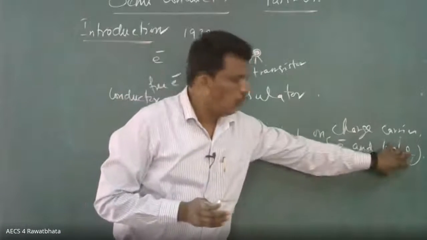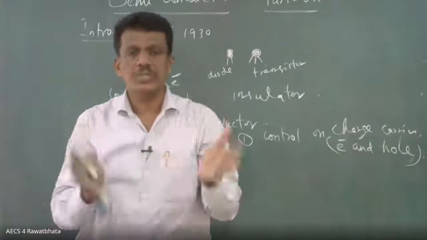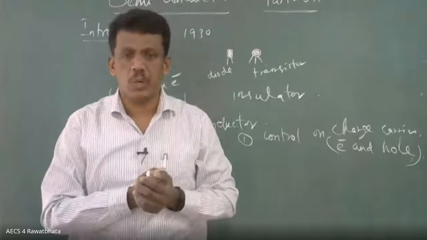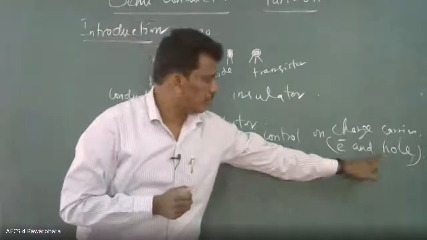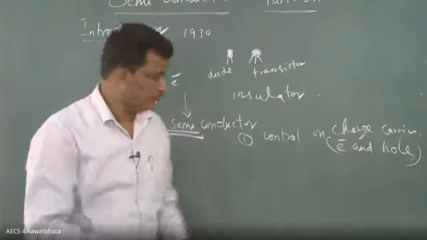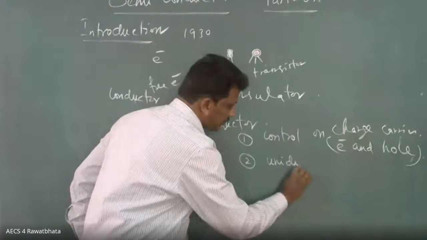So what is meant by a hole? What will be the charge on the hole? What will be the mass? How to identify it? When we create the hole, we will do all the things one by one. So first, point number one, you can have control on the charge carrier. Point number two, unidirectional current.